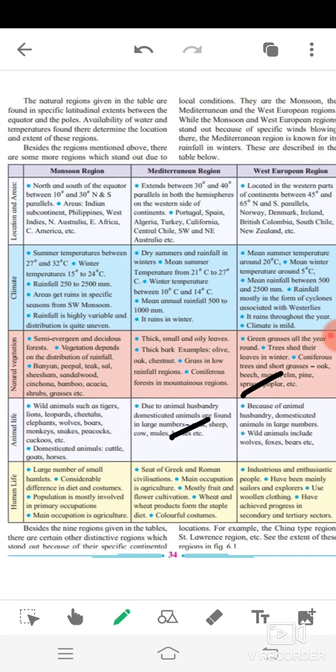Now, hot desert region. This region is located between 20 degree and 30 degree north and south parallel. Tremendous heat during day, very cold night and very low rainfall are the main climatic features of this region. Thorny bushes with hardly any leaves are mainly found in this region. Camels are mainly seen in this region. People from this region fulfill their needs mainly through animals.